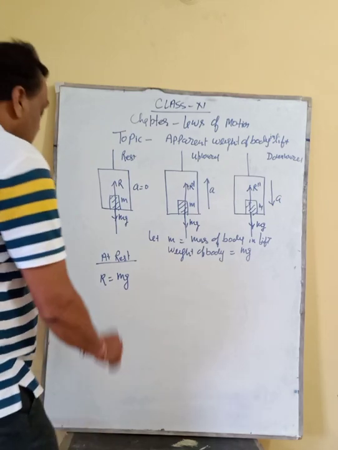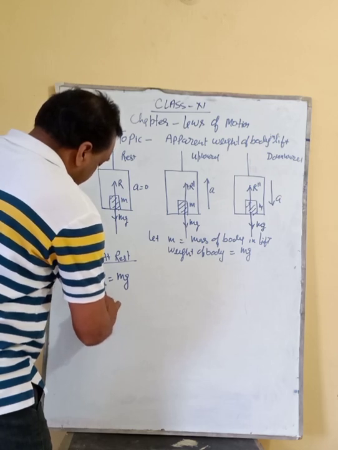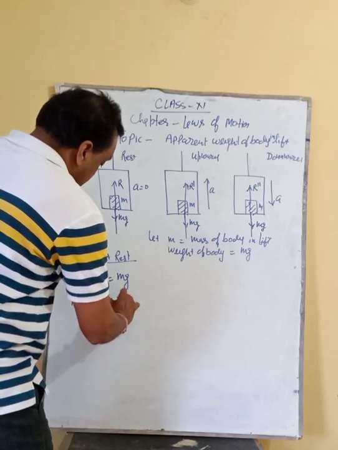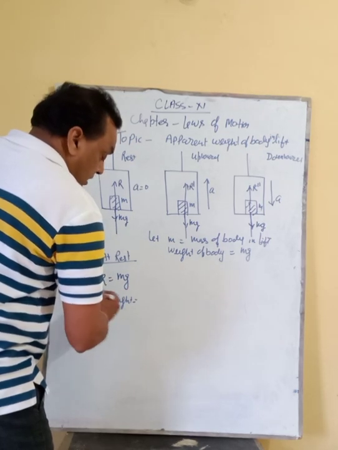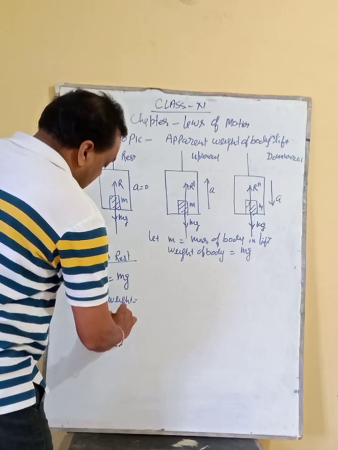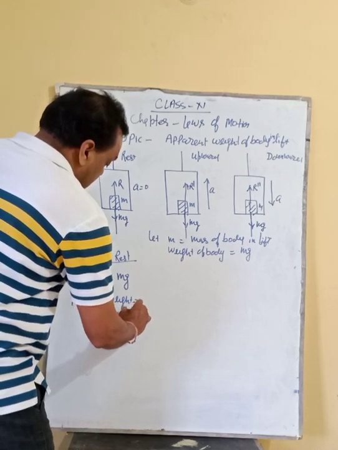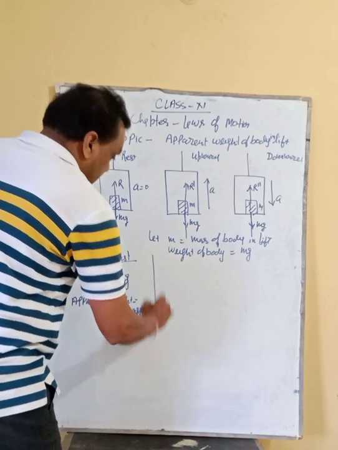Means here we can say that the apparent weight is equal to the actual weight, meaning there is no change in this case. The first case we have taken.